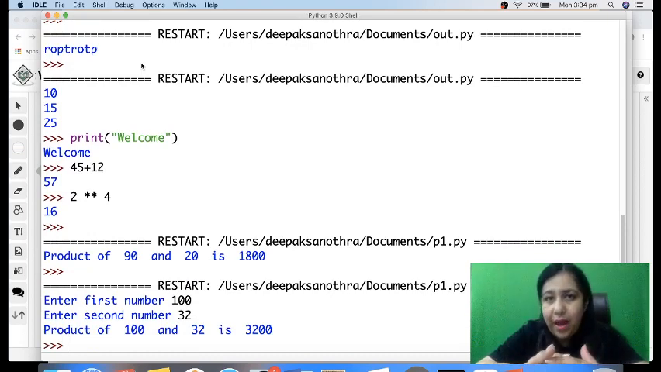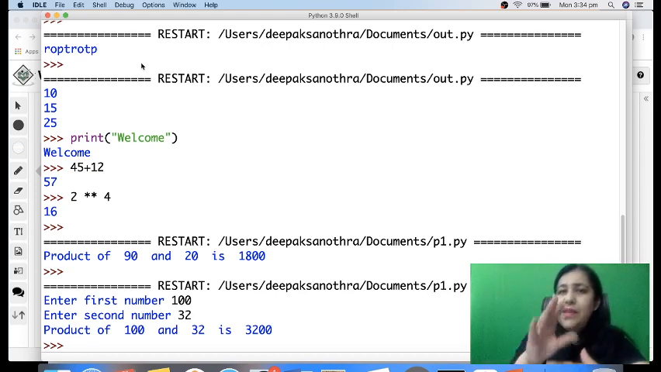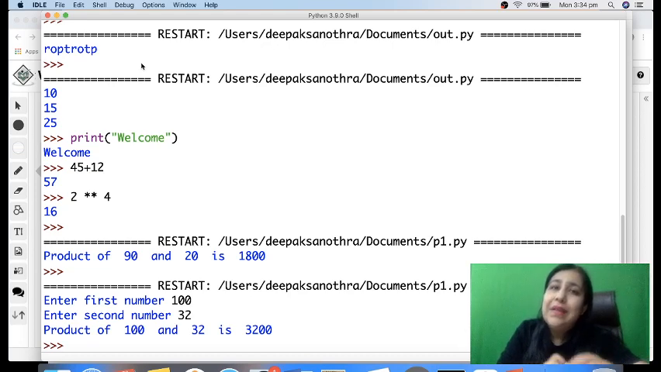So this is a program which has some input, has some processing, has some output, and we have a multiple set of statements to be executed in a group.